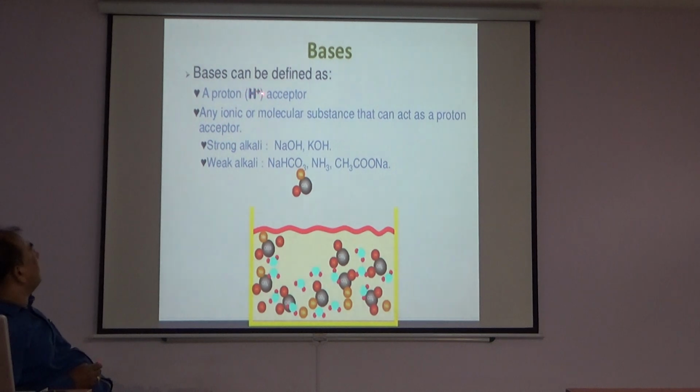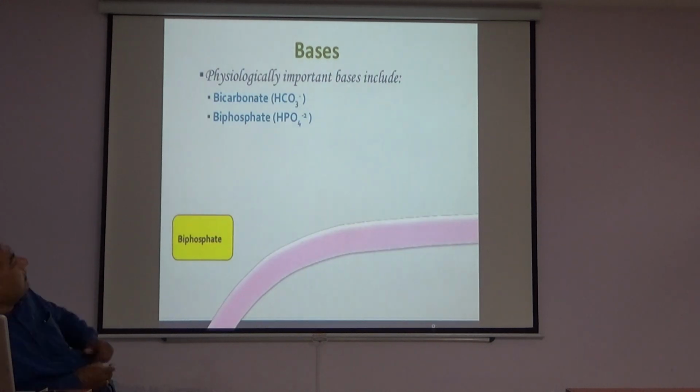Bases. Bases can be defined as proton acceptors: any ionic or molecular substance that can act as a proton acceptor. Strong alkalis are sodium hydroxide and potassium hydroxide. Weak alkalis are sodium bicarbonate, NH3, and CH3COONa. Physiologically important bases include bicarbonate and biphosphate.